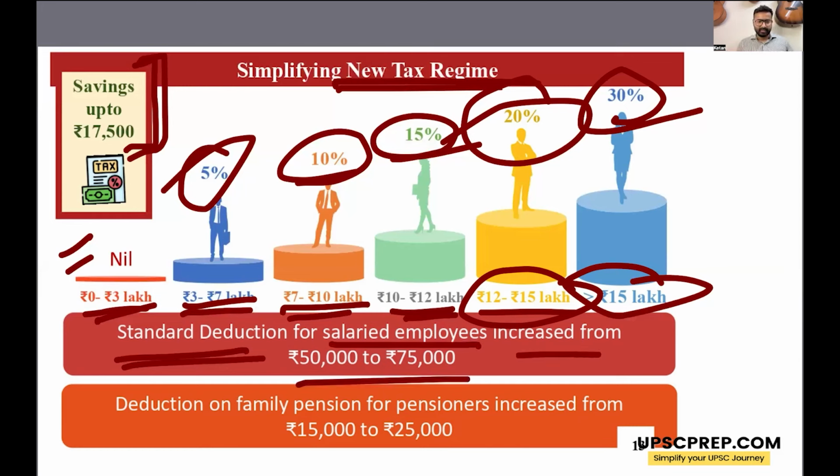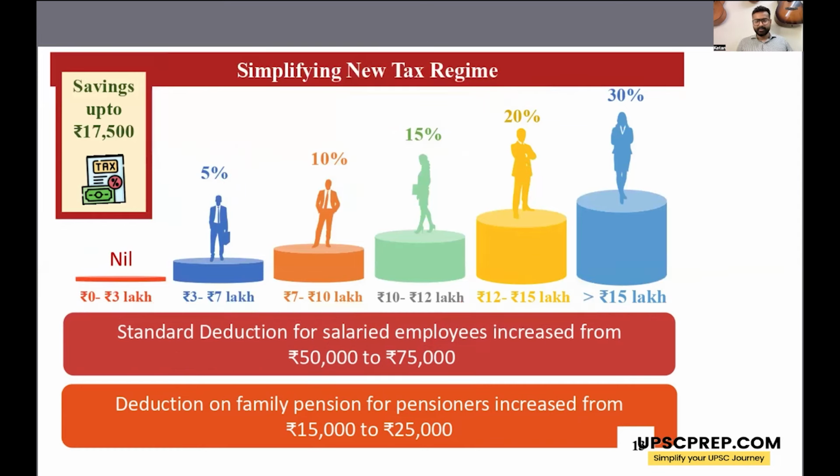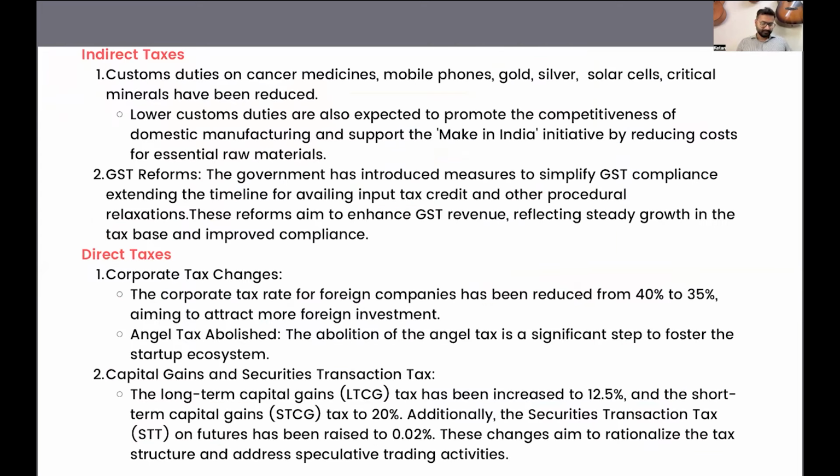So some respite for the salaried employees. Standard deduction, which was earlier 50,000, has been increased by 25,000. Okay. A few other proposals have been made, but these are the major tax proposals by the government.